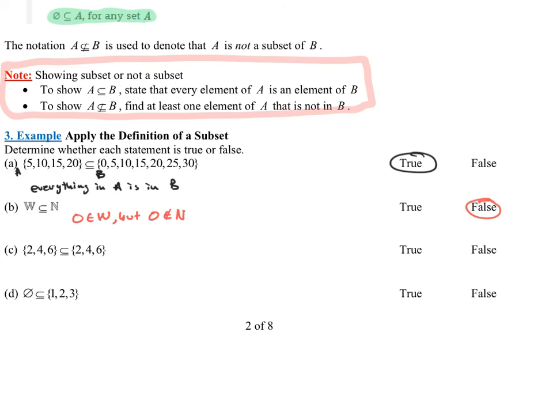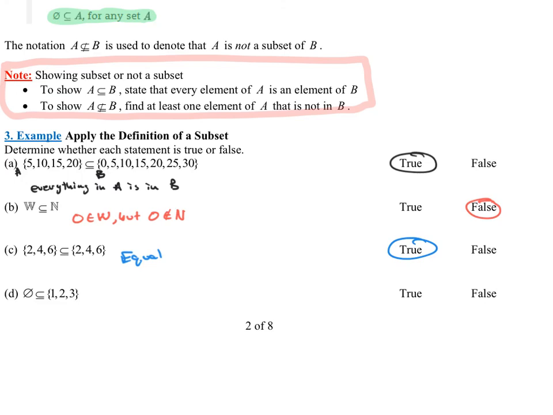So how did we show that this was false? We found something in the first set, 0 is a whole number, that's not in the second set. 0 is not a natural number. How about the next one? {2, 4, 6} is a subset of the set {2, 4, 6}. Is that a true or false statement? That is a true statement. Why is that a true statement? Every set that is equal is a subset of itself. So this goes up to above where we said A is a subset of A for all A.